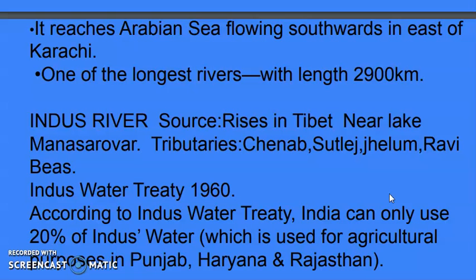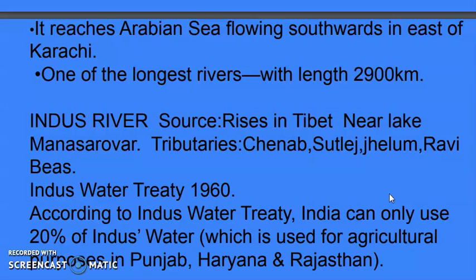If you see the entire river, the Indus River started from Tibet near Mansarovar Lake. Chenab, Satluj, Jhelum and Beas are the important tributaries of the Indus River. There are so many countries, or so many states, from where the Indus River is flowing. There is a water treaty about the Indus River.